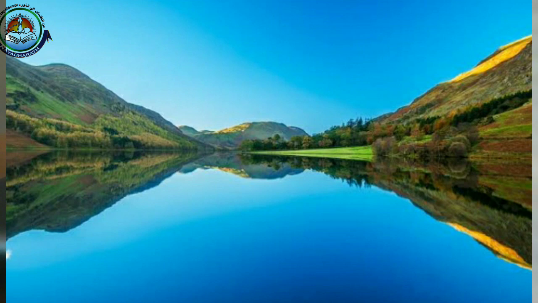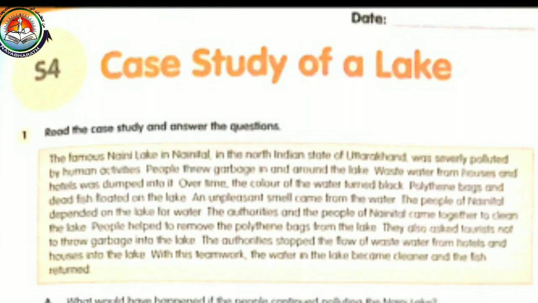The famous Naini Lake in Nainital in the North Indian state of Uttarakhand was severely polluted by human activities. People threw garbage in and around the lake. Wastewater from houses and hotels was dumped into it. Over time, the color of the water turned black. Polythene bags and dead fish floated on the lake. An unpleasant smell came from the water. The people of Nainital depended on the lake for water.